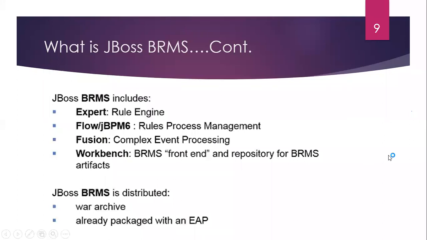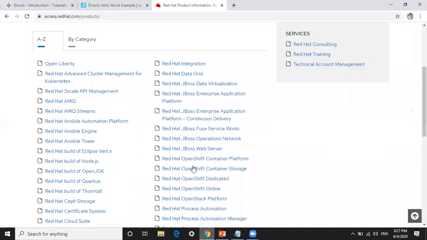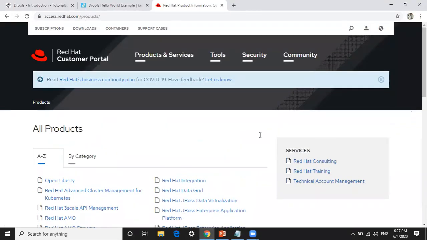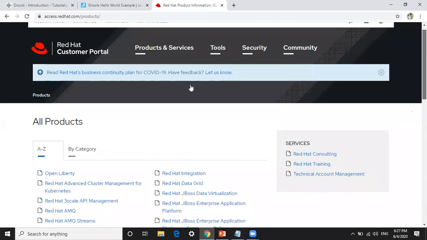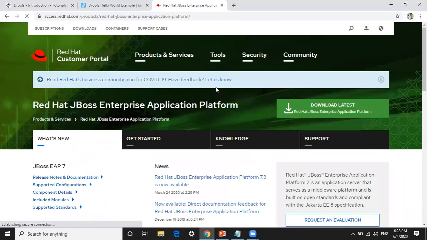If you see here, if you go on the website, under Products, there is the Red Hat JBoss Enterprise Application Platform. This contains the actual JBoss application in EAP along with the BPM toolkit and the Decision Manager.